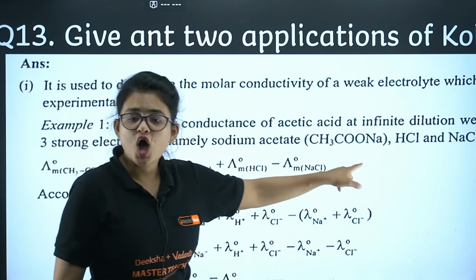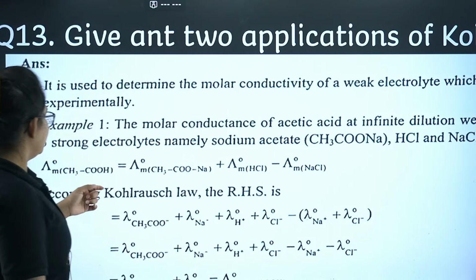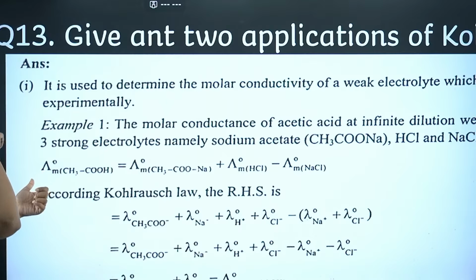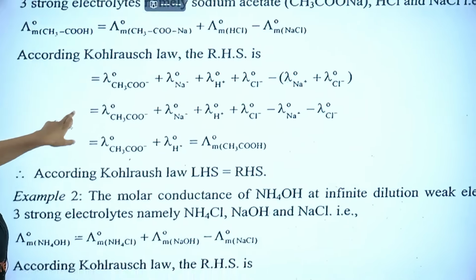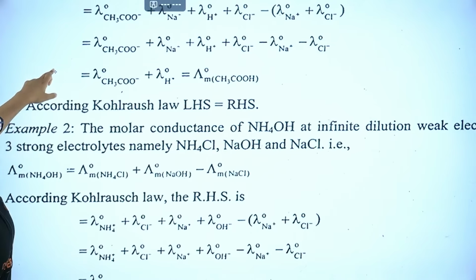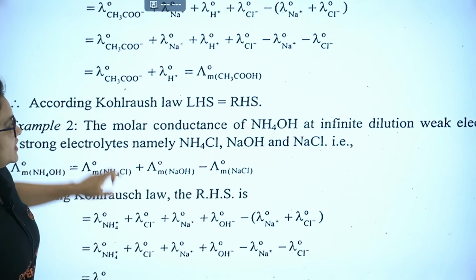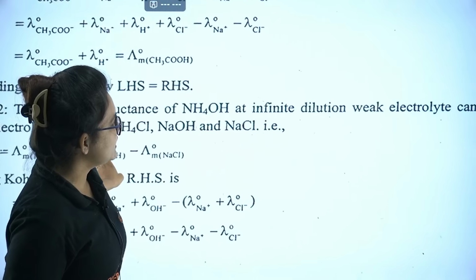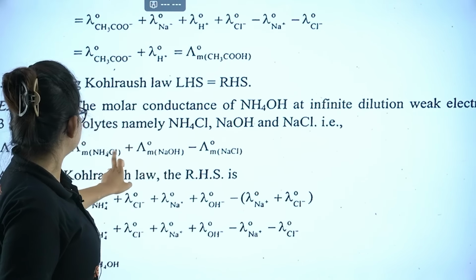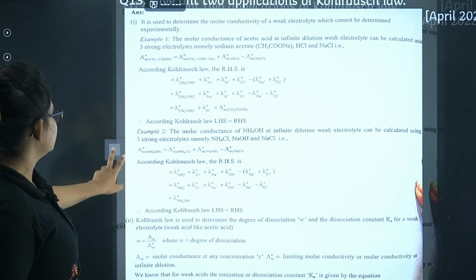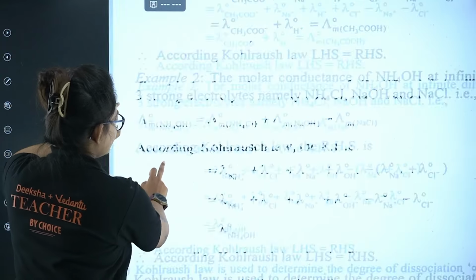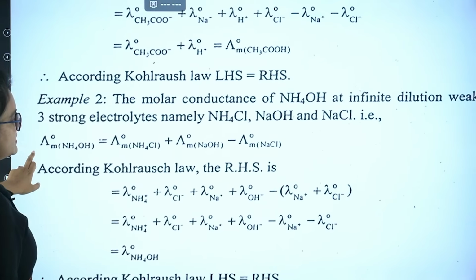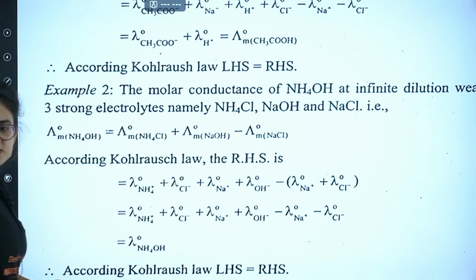Utilizing these strong electrolytes, I can calculate the limiting molar conductivity for acetic acid. That's a weak electrolyte. Next, you can see the molar conductance of NH4OH at infinite dilution, that is a weak electrolyte, can be determined using three strong electrolytes. I guess you understood this.